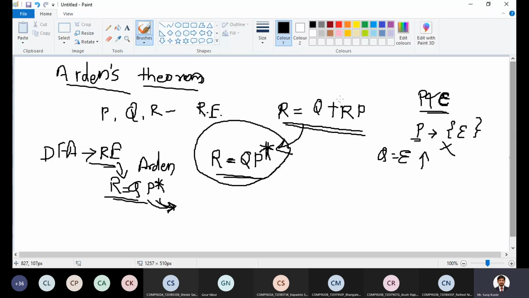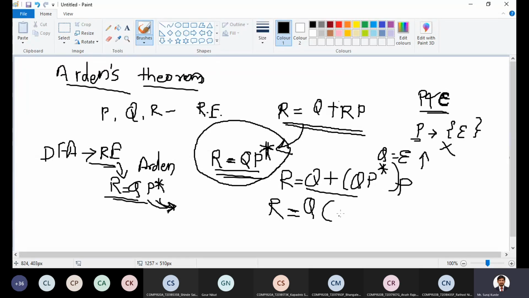You can prove this one. What you have to do is, if this is the unique solution, then R is equal to Q plus QP star P. Just simplify this part. We can take Q as common, and then for this Q it is epsilon plus, what is the remaining part, P star P.